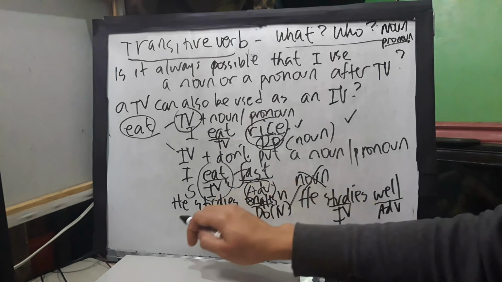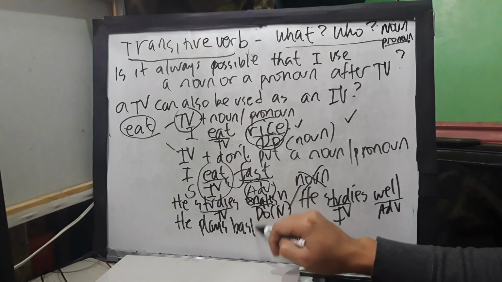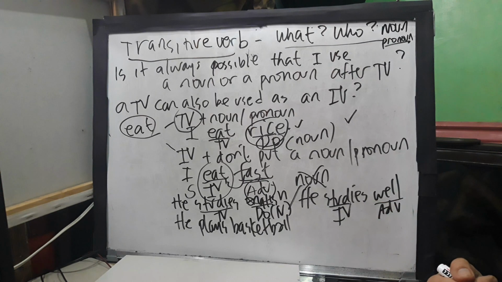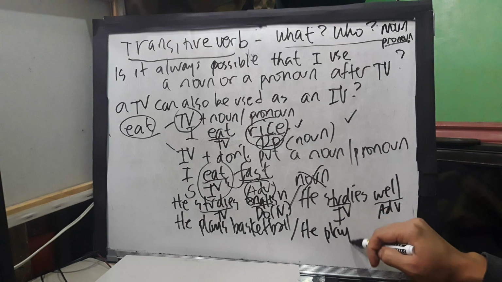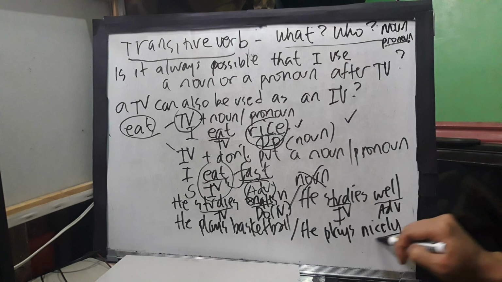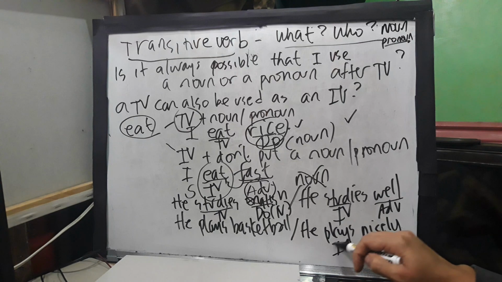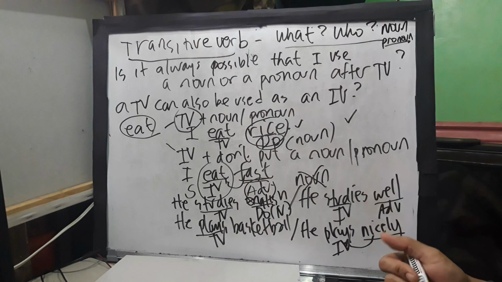So you can say, he plays basketball. So in that case, plays is a transitive verb. But when we say, he plays nicely, so we have an adverb here describing the verb, then this can be an intransitive verb.